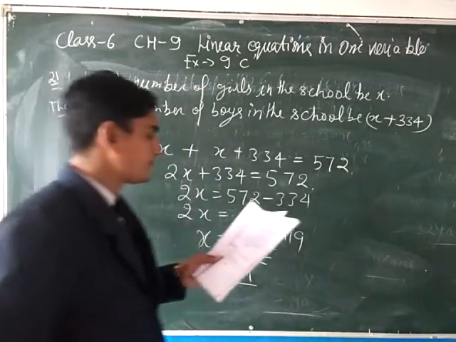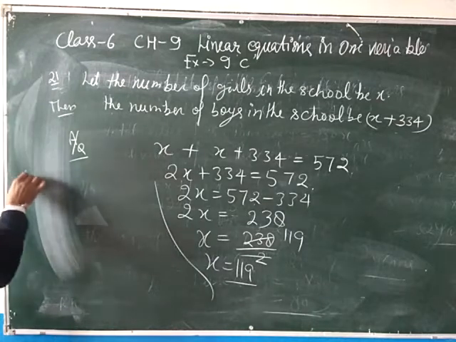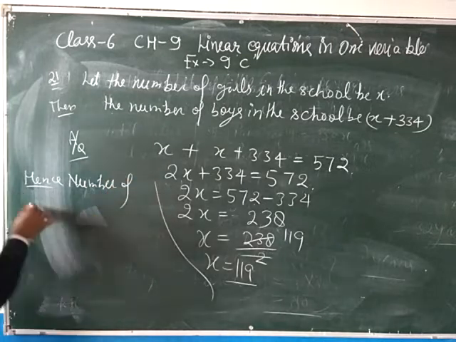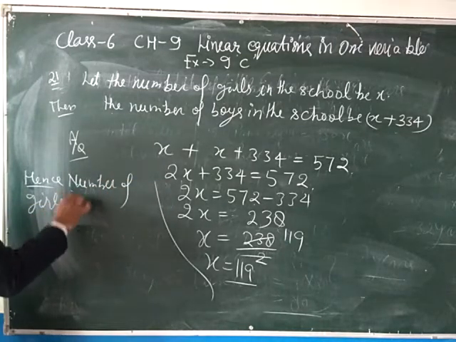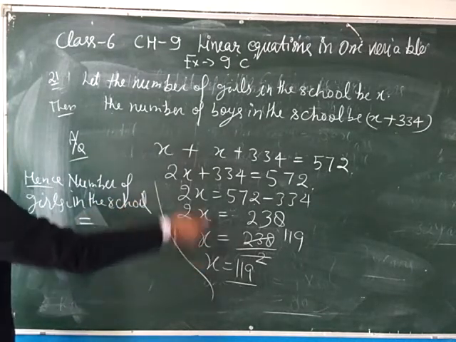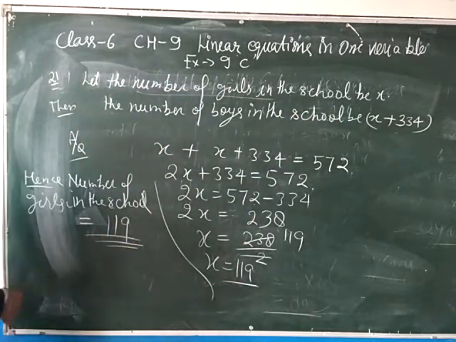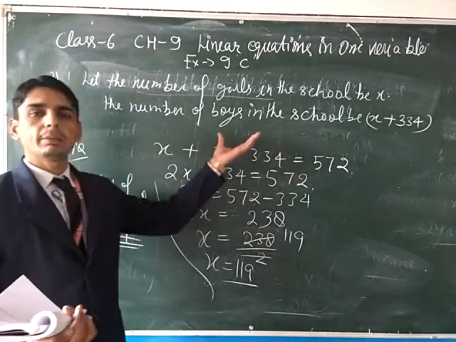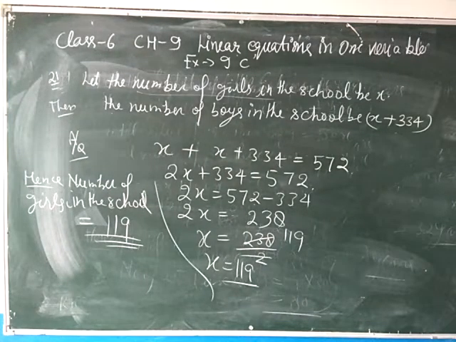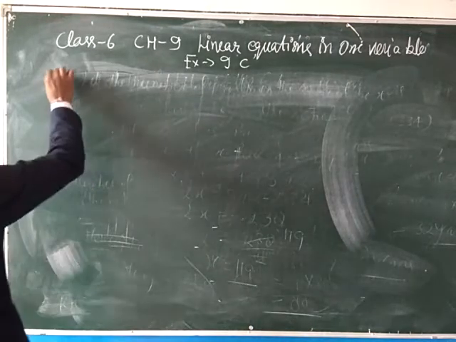The question is to find the number of girls in the school. So hence the number of girls in the school equals x, and the value of x is 119. So there are 119 girls in the school. Everyone clear, beta? This question is clear. Now after this, see the last question of this exercise, question number 23.